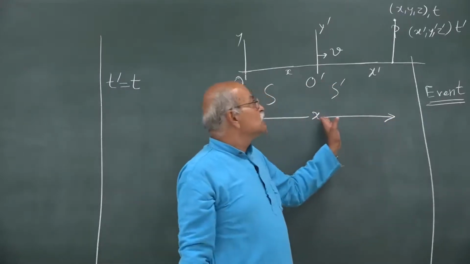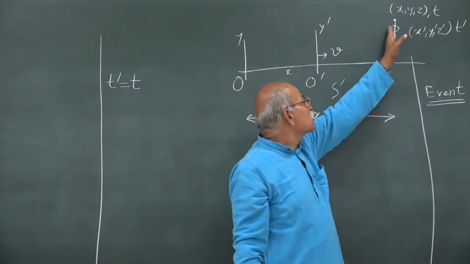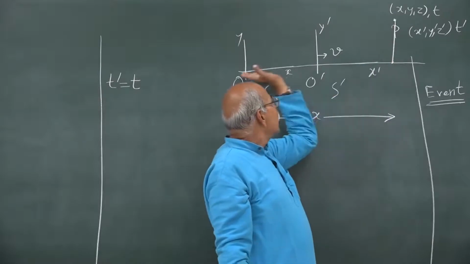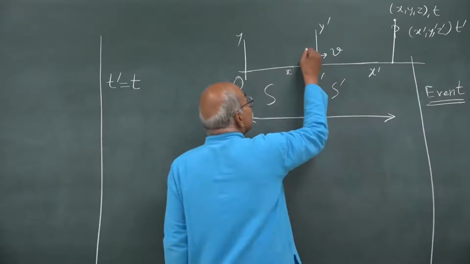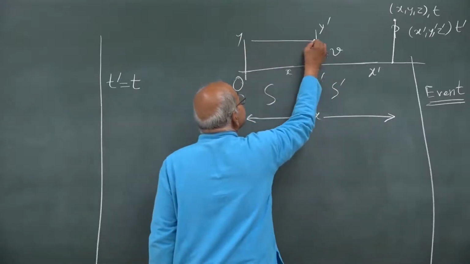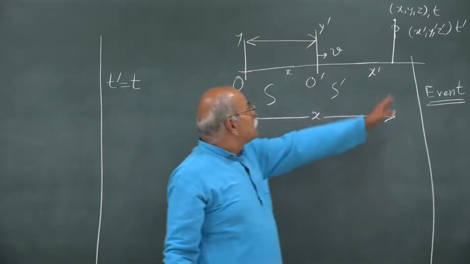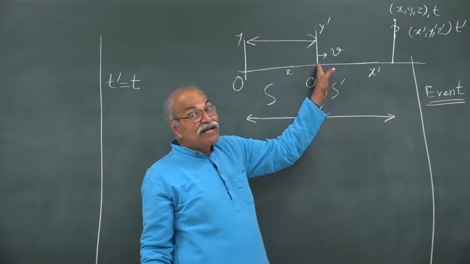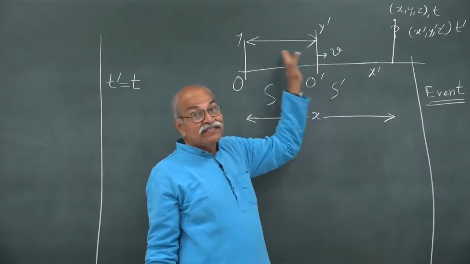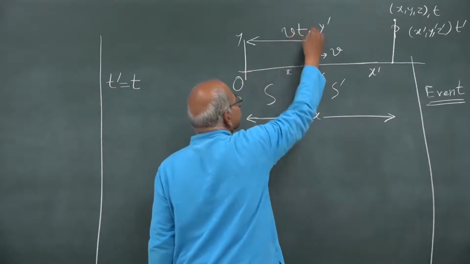X is the x coordinate of this particle, this point here. I drop a perpendicular on the x axis, and this is x, and in this diagram what is this distance? When the particle is here, this origin is here, and t time has elapsed since the origins crossed. So this distance is v into t.